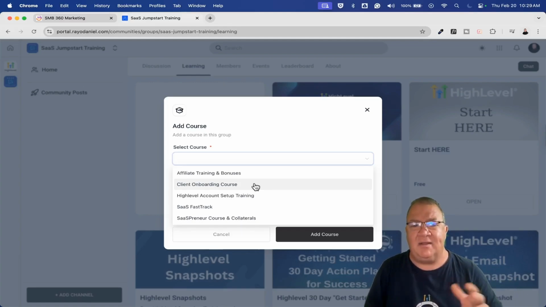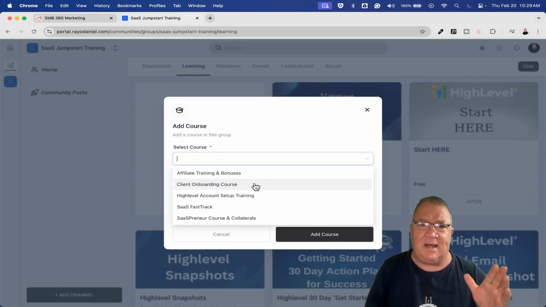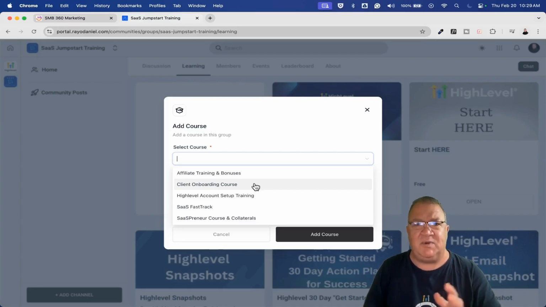Now, this is where I want to sit back and at least leave the portal area and hop back into HighLevel, because a lot of people don't understand the connection between your portal, these coursework, and the product membership area inside of HighLevel. And I don't know how they're going to integrate this or do this in the future. It'll be interesting to find out.